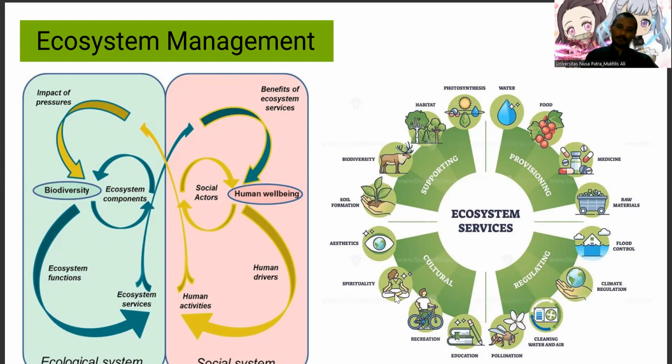So if we push human well-being improvement, sometimes it will lower the biodiversity. Or if we protect the biodiversity strictly, it will be difficult to improve human well-being. So we must create balance between the two systems.